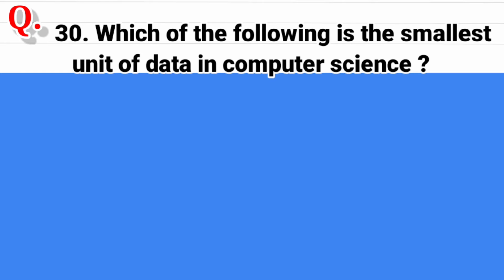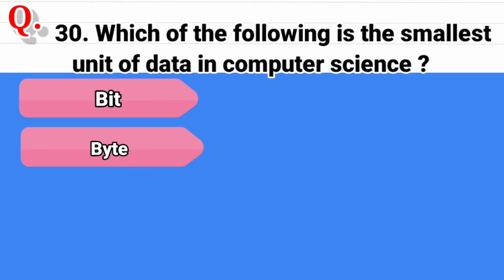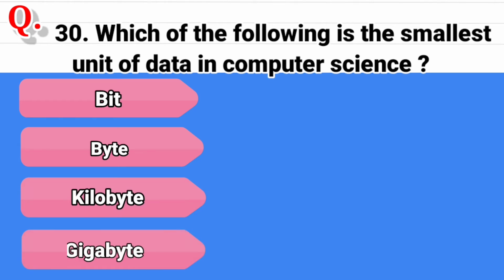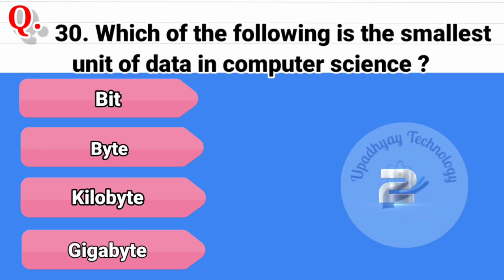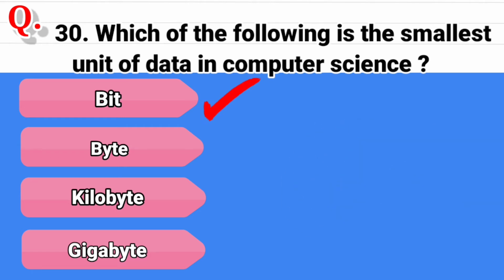Question 30. Which of the following is the smallest unit of data in computer science? And the options are bit, second option is byte, third option is kilobyte, and the last option is gigabyte. And the correct answer is bit.